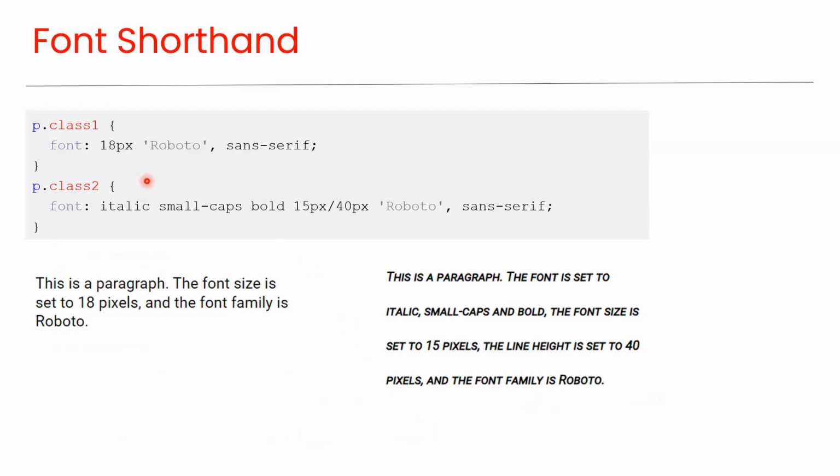Here you can see a font shorthand property example. This font property value will result in the preview like this. And this font property value will result in the preview like this. This was all about the CSS fonts.